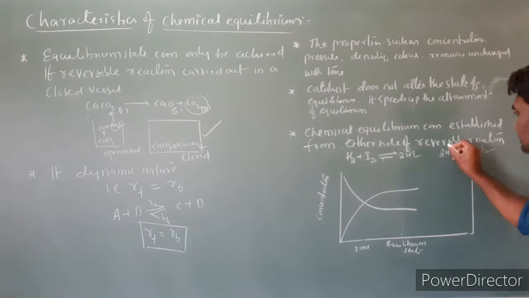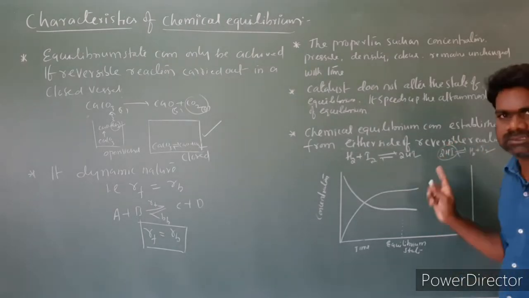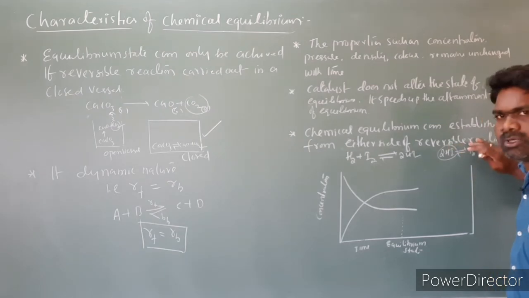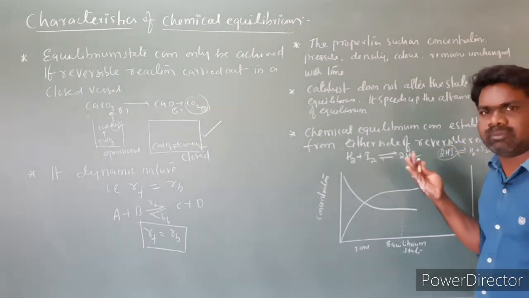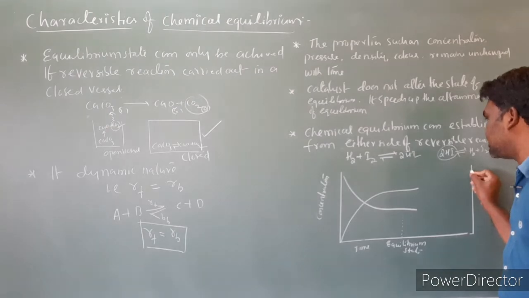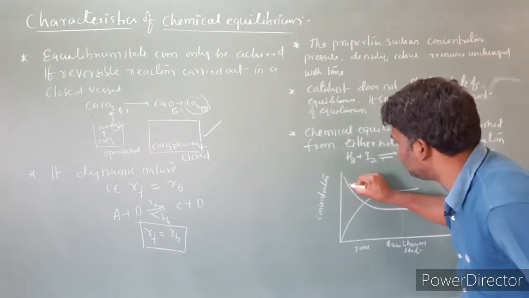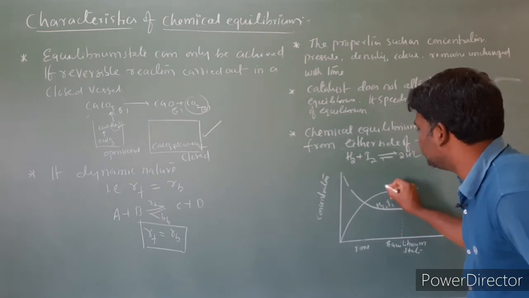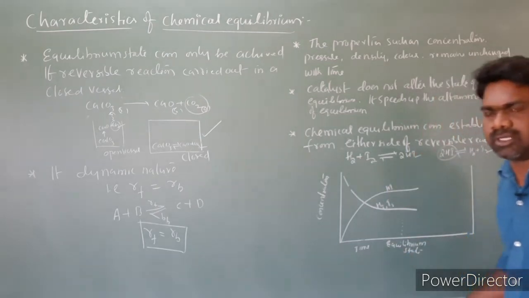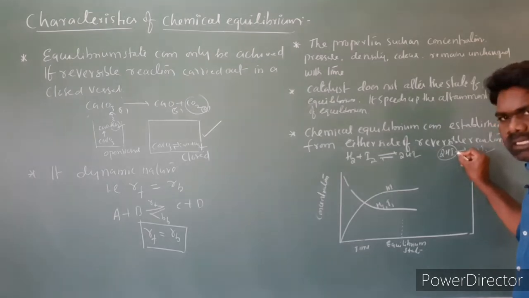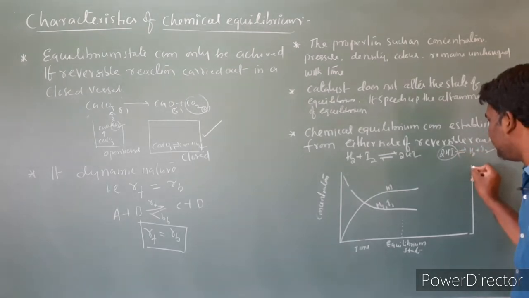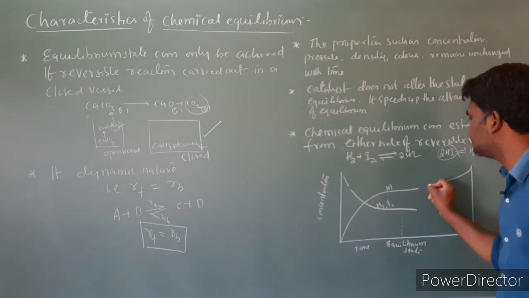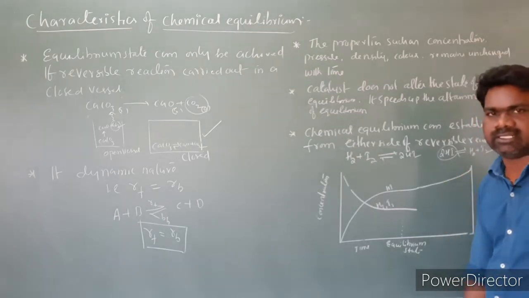In this case, this is the reactant, and the reactant concentration is very high initially, though there is product formation. When product formation starts, the concentration of reactant is going to decrease. This is H2 and I2, and this is the HI product. Here HI is the reactant and its concentration is very high, so the concentration of the reactant is going to decrease.